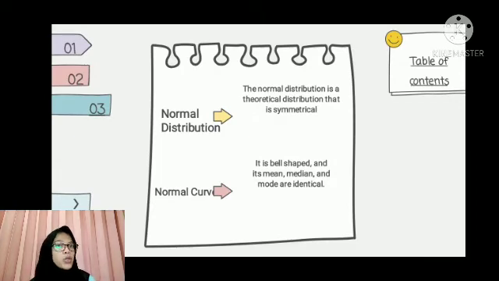Next, the normal distribution. The normal distribution is a theoretical distribution that is symmetrical and in which a large proportion of the scores are concentrated in the middle. A distribution curve is a smoothed-out frequency polygon. And the last, we'll talk about the distribution curve. The distribution curve of a normal distribution is called a normal curve. It's bell-shaped, and its mean, median, and mode are identical.